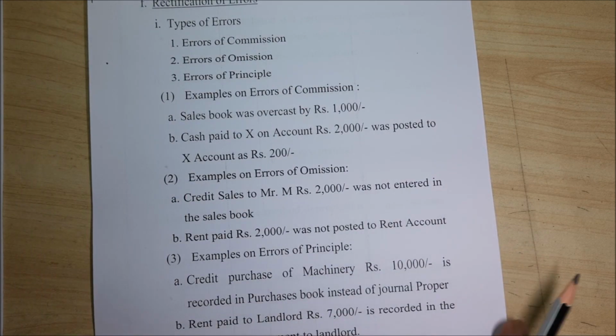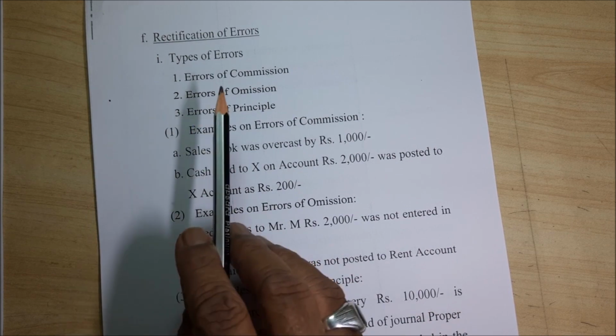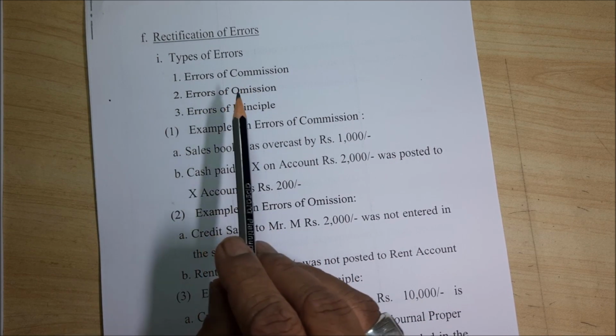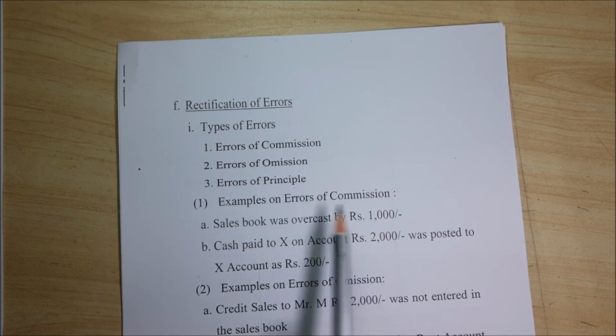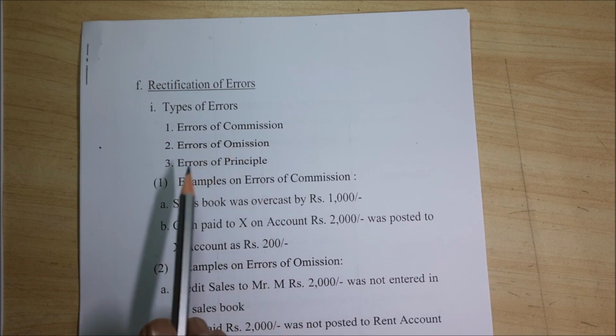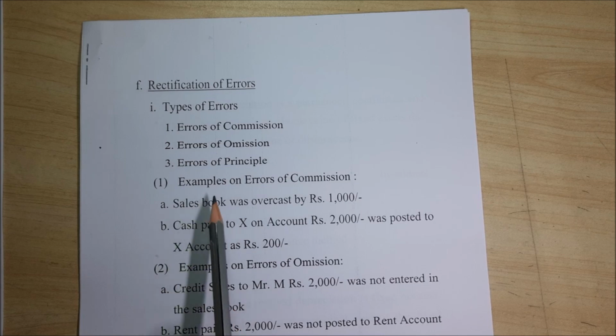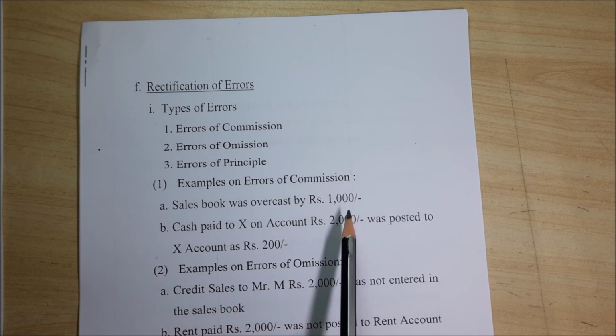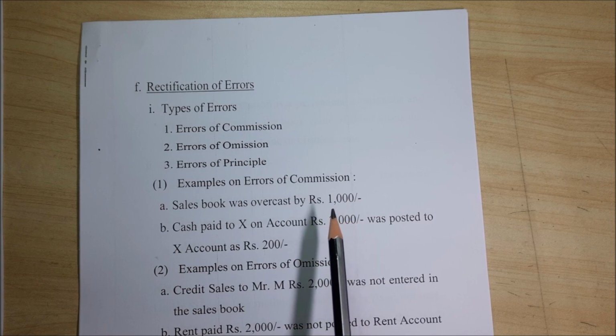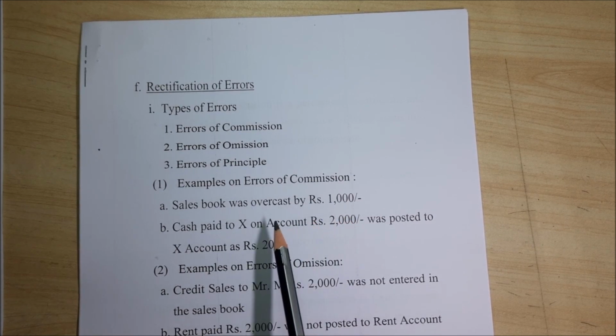Next is very easy: rectification of errors. You have to always remember 3 types of errors: errors of commission, errors of omission, errors of principle. Examples of errors of commission. Sales book was overcast by 1000. What is overcast? 1 plus 1 is 2, you made it as 3. That is called overcast.